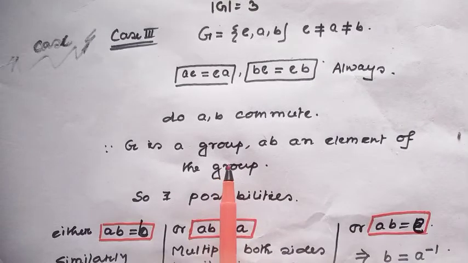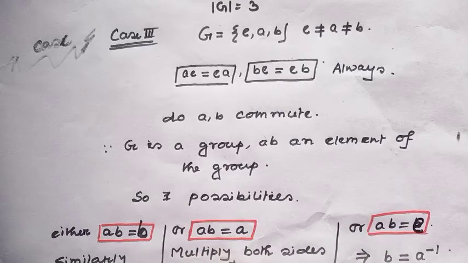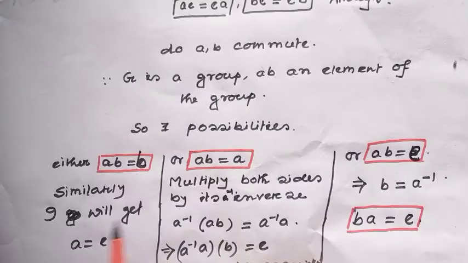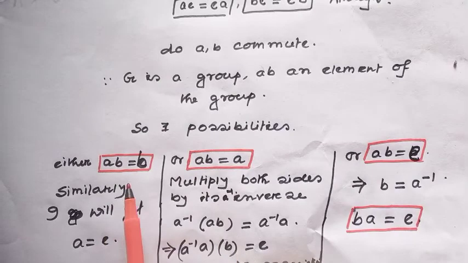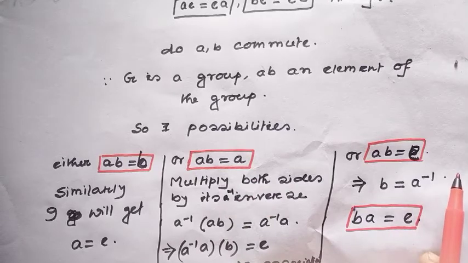Since G is a group, AB must be an element of this group. So there exist 3 possibilities: either AB equal to B, or AB equal to A, or AB equal to E. Okay?